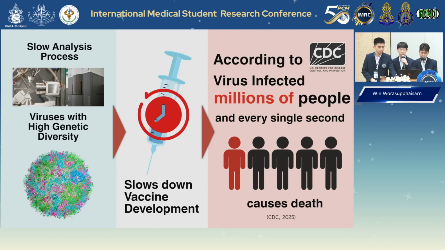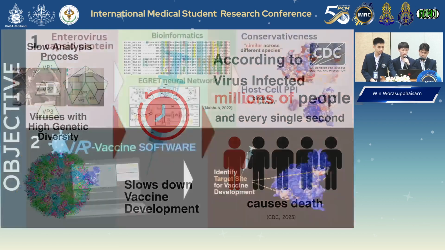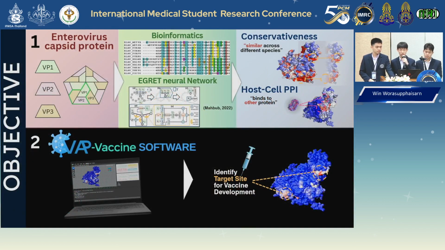across diverse serotypes. Our research has two main purposes. First, identifying conserved regions and receptor binding sites across multiple enterovirus serotypes to pinpoint optimal vaccine targeting sites for multivalent vaccine development. Second, to develop software to pinpoint optimal vaccine targeting sites for multivalent vaccine development.